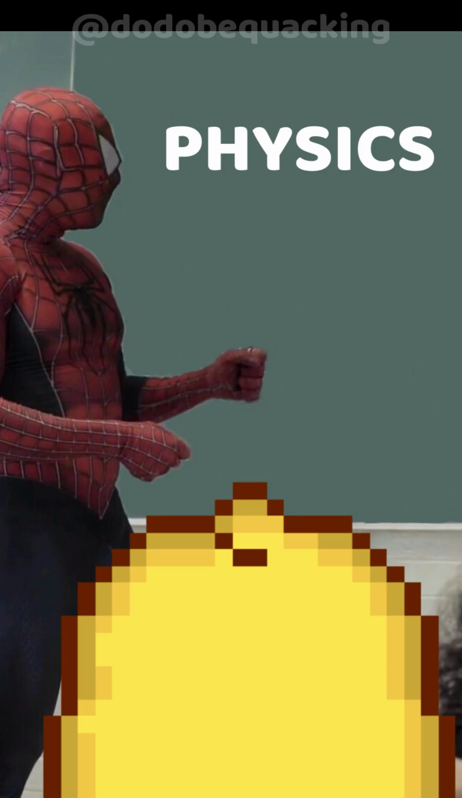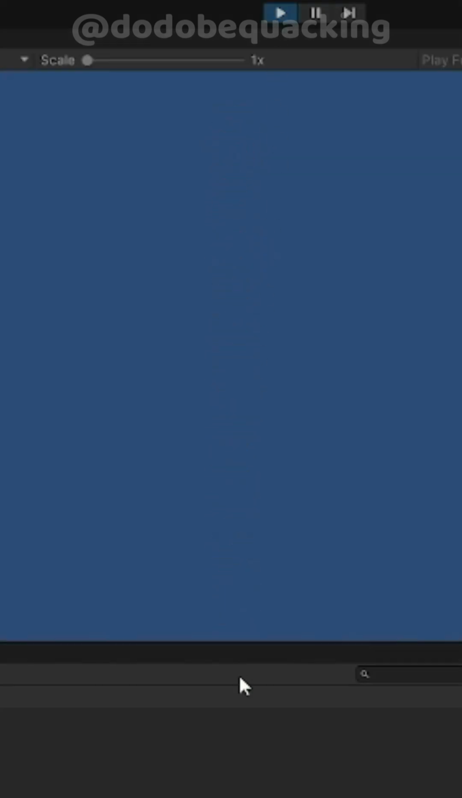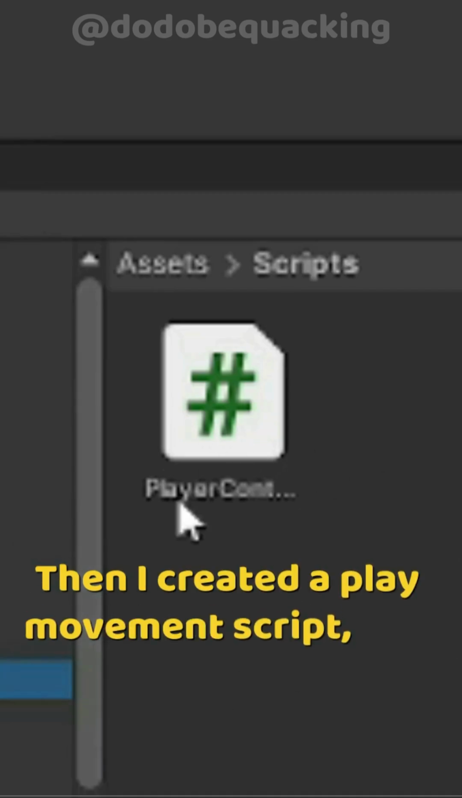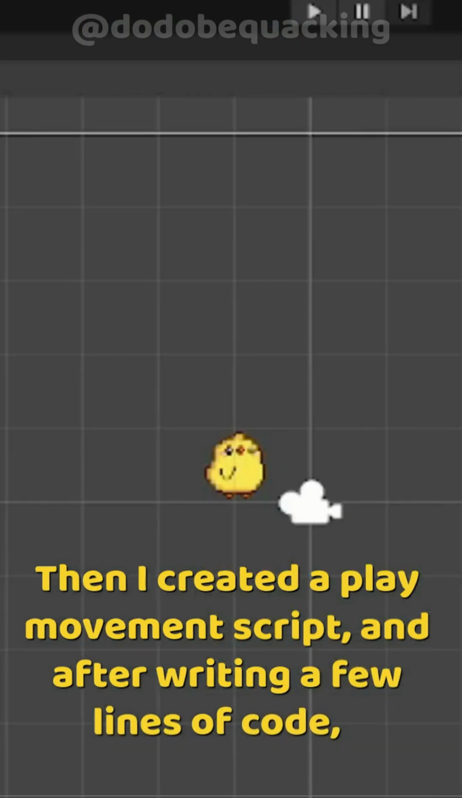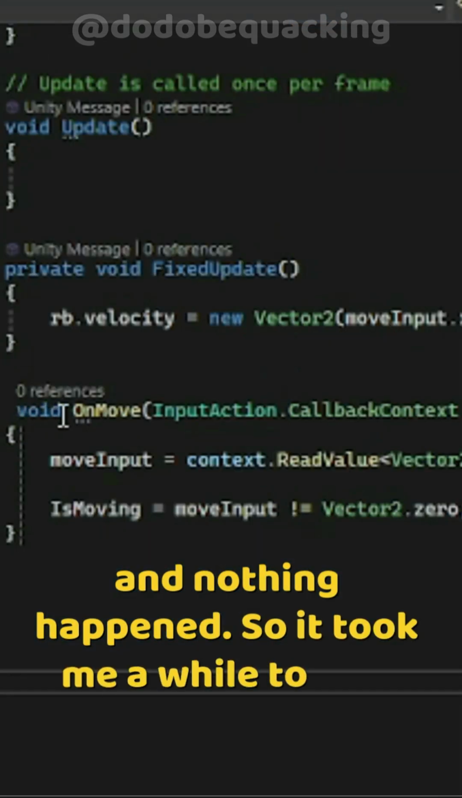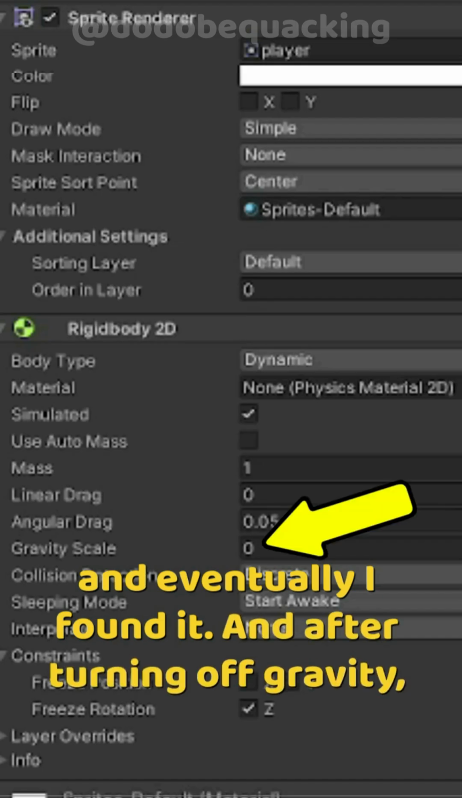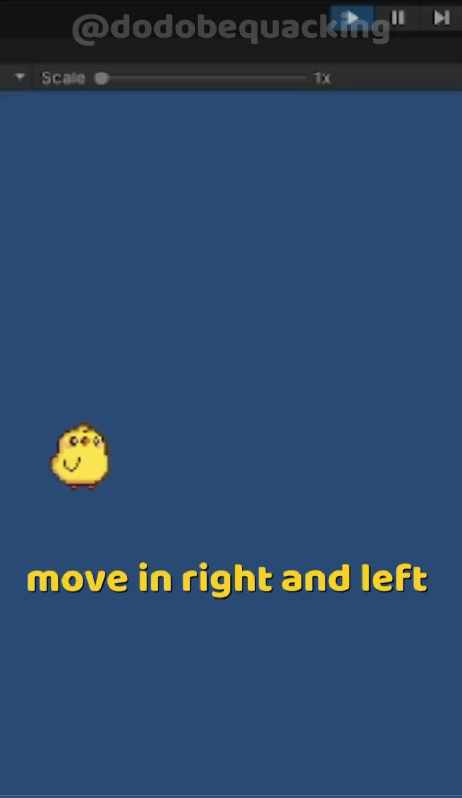Then I taught Dodo some physics and told him about this thing known as gravity, and now he falls down just like an apple. Then I created a player movement script, and after writing a few lines of code, I ran the game. And nothing happened. So it took me a while to find where the error is, and eventually I found it. And after turning off gravity, Dodo can now move in right and left direction.